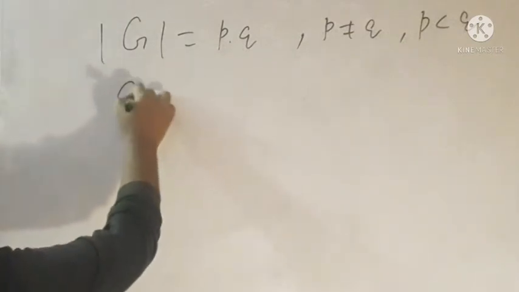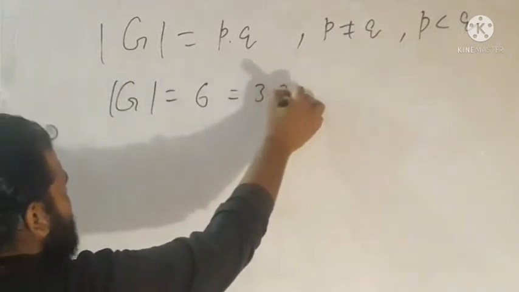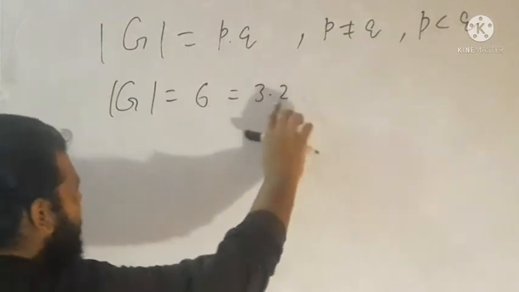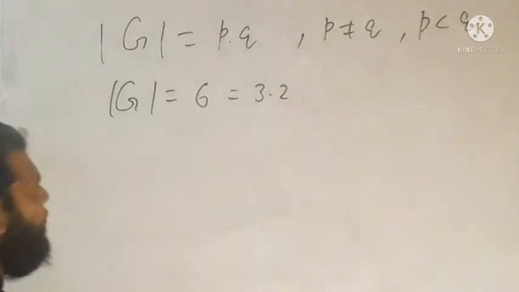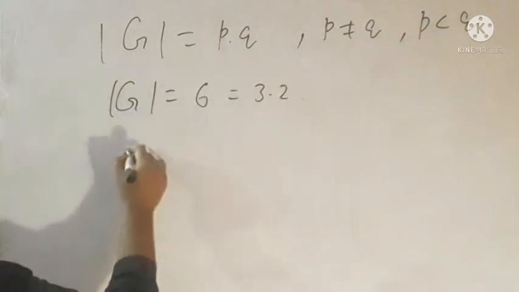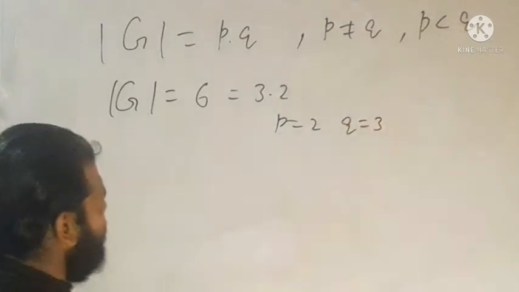The smallest group of order pq is the group of order 6, which can be written as 3 times 2. Both are primes, and here q is 3 and p is 2.